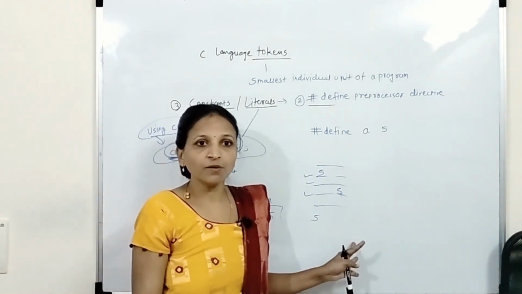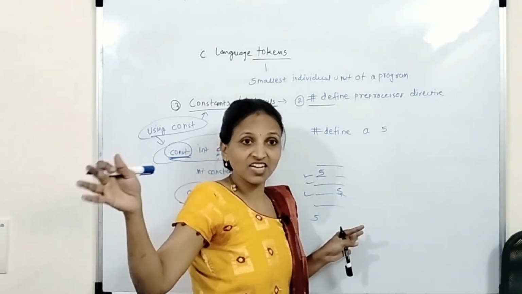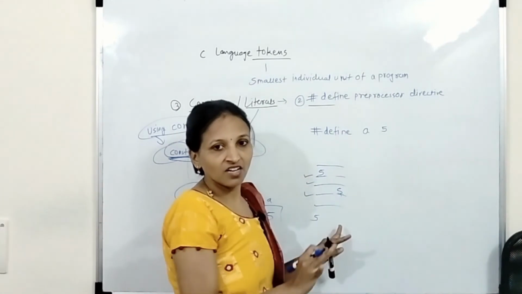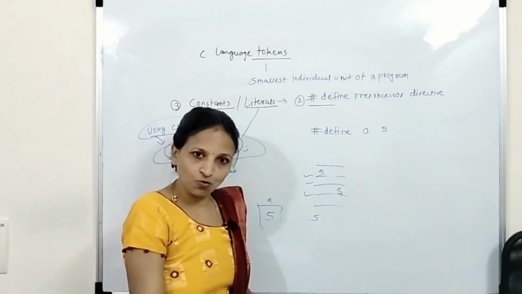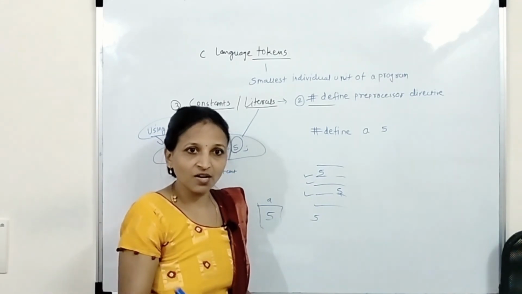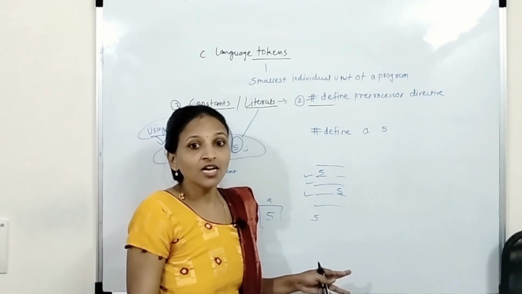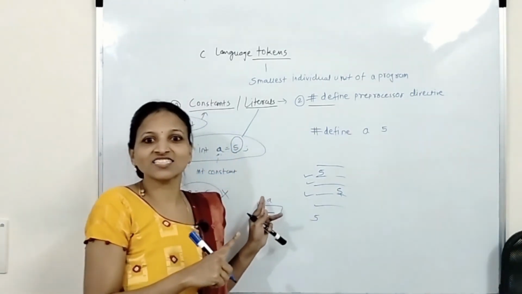Getting? This will be done on the source code itself, not at the time of execution. Even before compilation this will be done. After that the compiler will convert this code into machine language, and after that the processor will directly execute the code. Getting? It means in this case execution will be fast as compared with this.